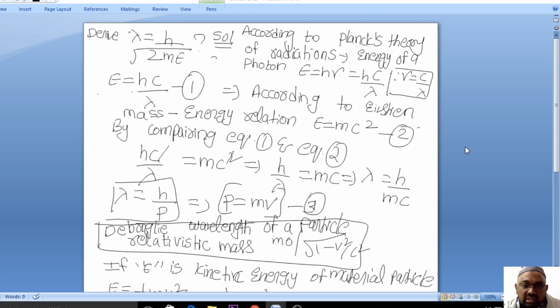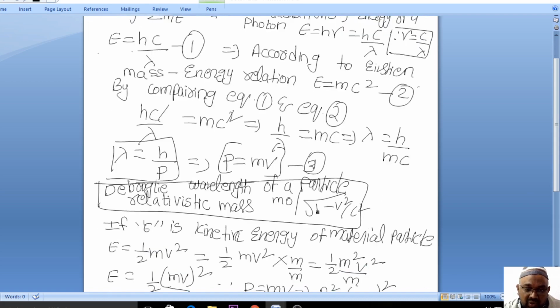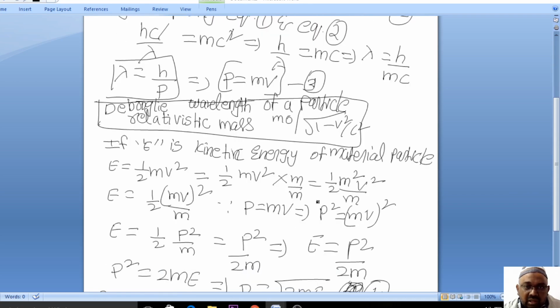This is equation number 2. Comparing equation 1 and equation 2, we obtained lambda is equal to h by mc. Here c is the velocity of light, and I can write v also here, where v is the velocity of the material particle. So lambda is equal to h by p. This is equation number 3.